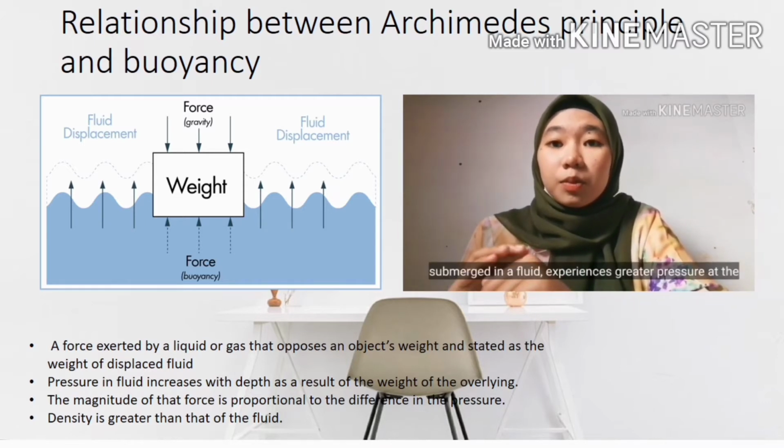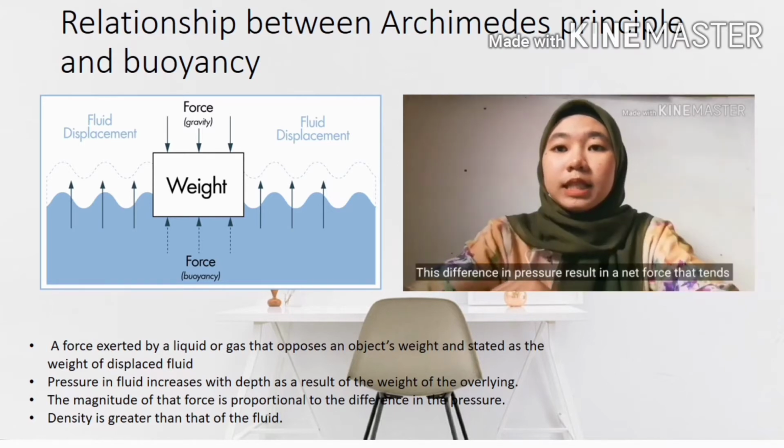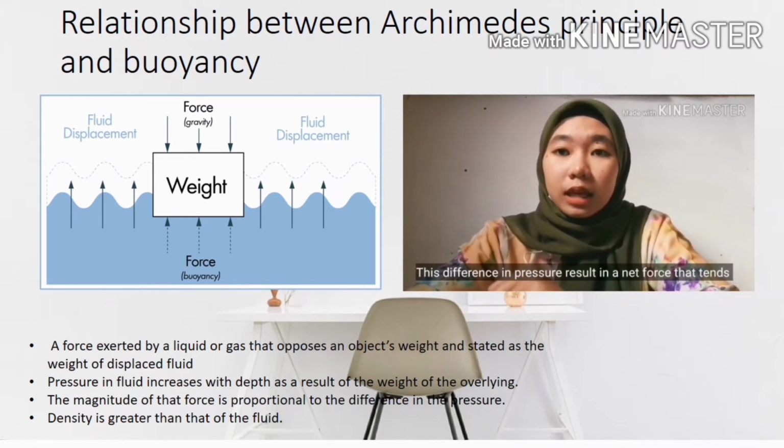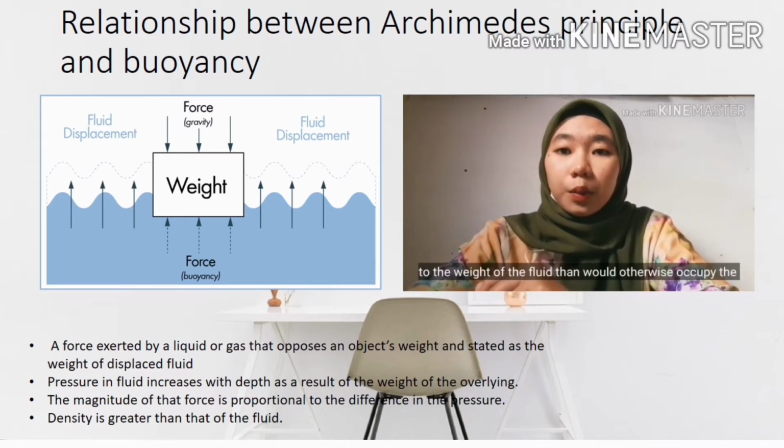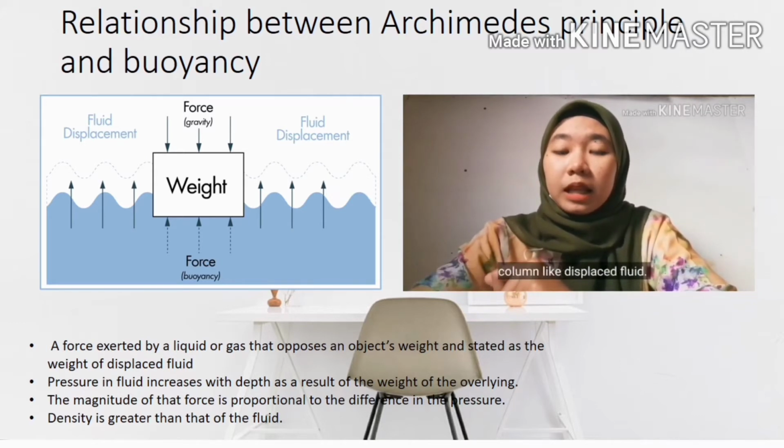Thus, an object submerged in a fluid experiences a greater pressure at the bottom than at the top. This difference in pressure results in a net force that tends to accelerate an object upwards. The magnitude of the force is proportional to the difference in pressure between the top and the bottom of the column, and is also equivalent to the weight of the fluid that would otherwise occupy the column, like displaced fluid.